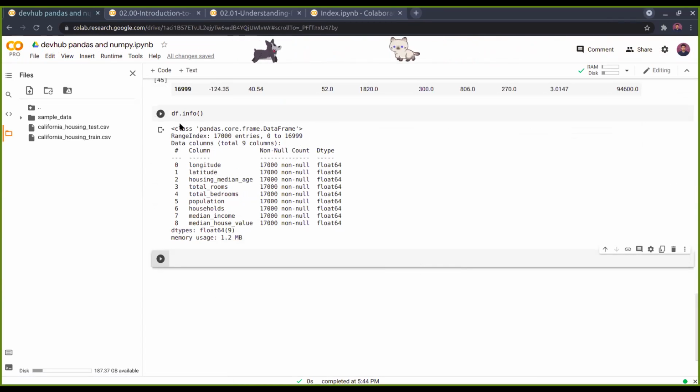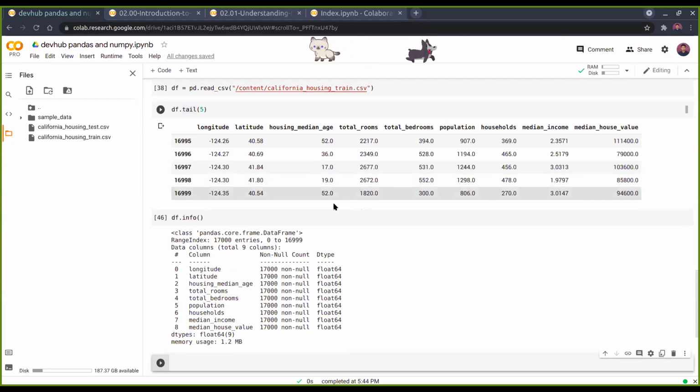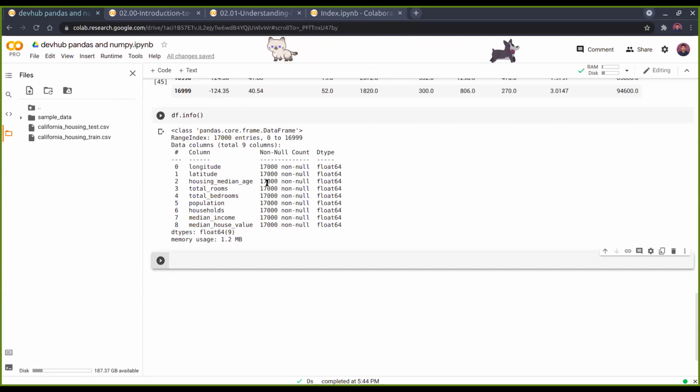As you can see, first of all, it says what the class is, what the type of this data frame is, as Shana told, that it's a data frame. The range index says how many entries there are, from 0 to 16999, so that's 17,000. The data columns show for every column how many non-null values there are. So out of the 17,000 entries, all 17,000 are non-null. What is meant by null?